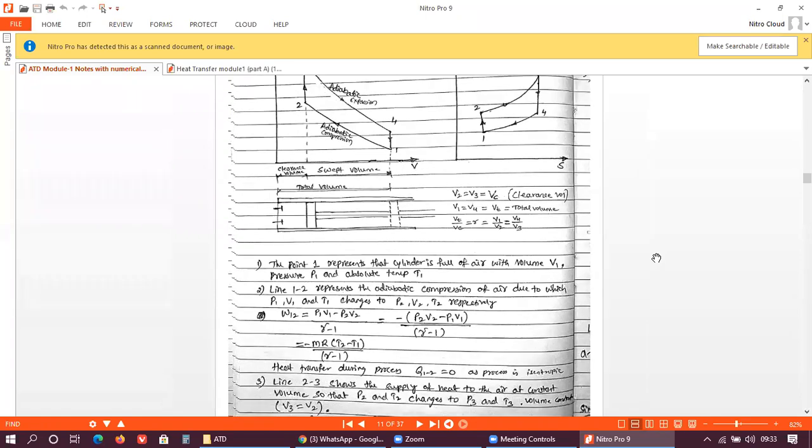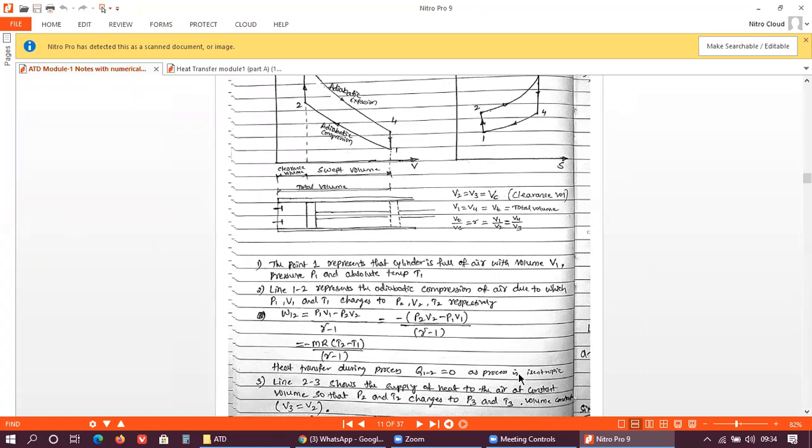So the next process is 2 to 3. One more thing here, during this adiabatic compression process, the heat transfer during the process 1 to 2 is 0, because it is an isentropic process.